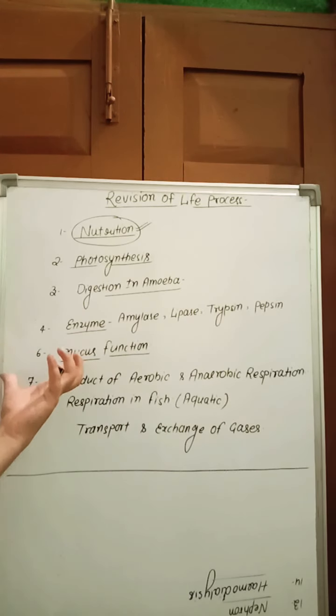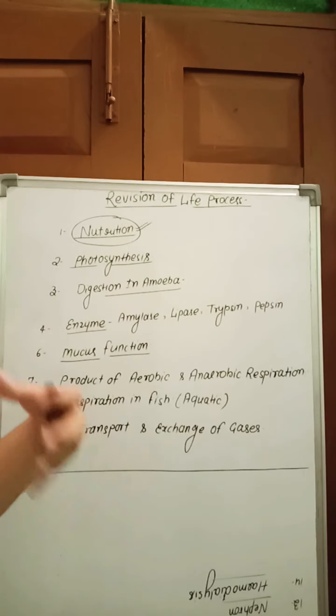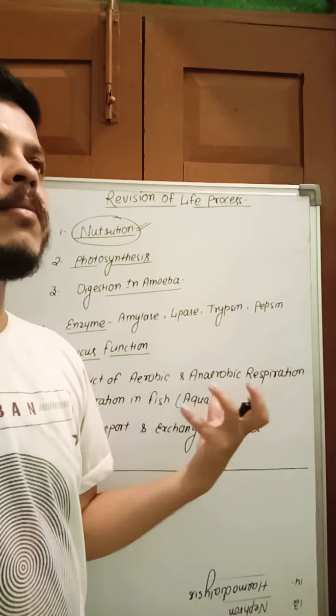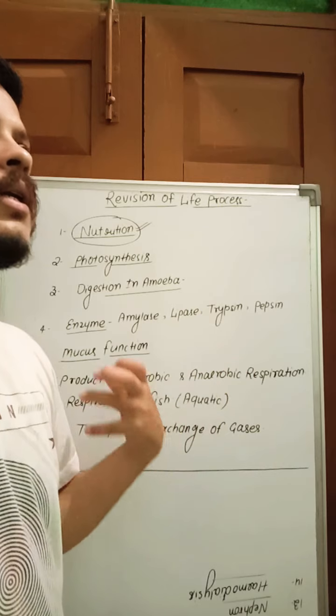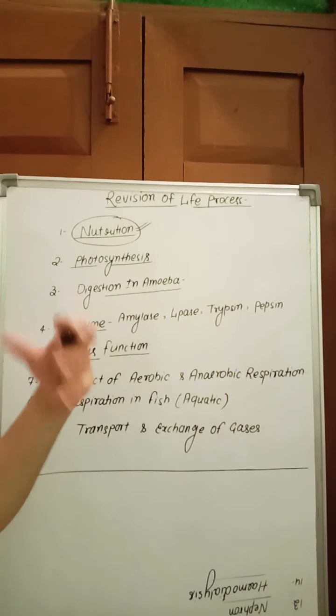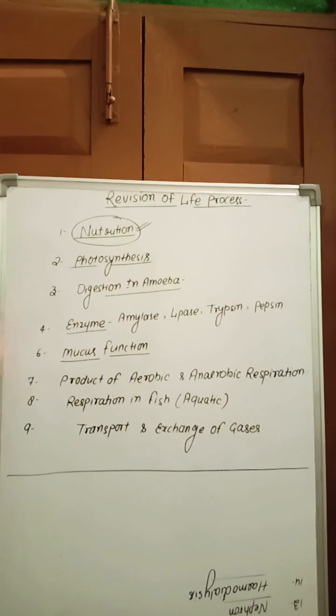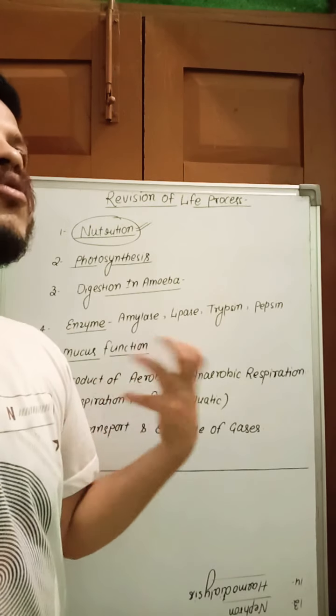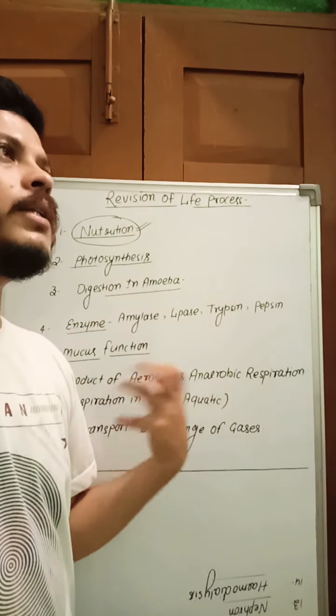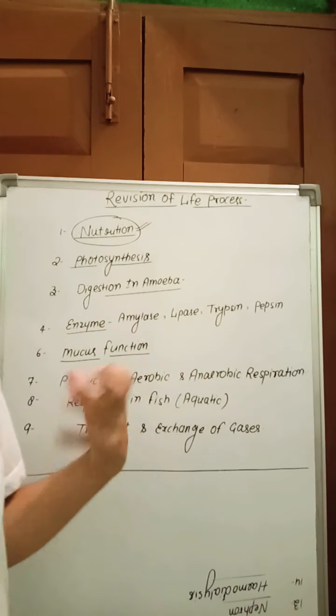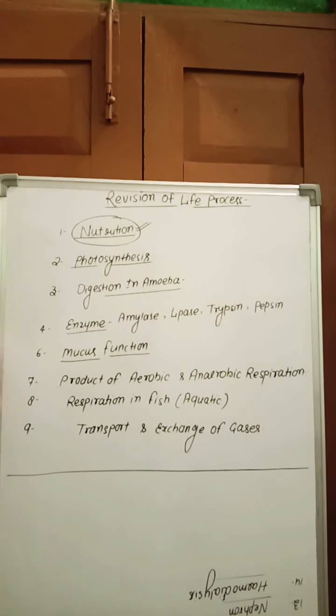What is the function of nitrogen for plants? A large amount of nitrogen, 78%, is present in the atmosphere. This nitrogen is fixed by bacteria and given to the plants. The plants use this nitrogen for the formation of ammonia and proteins. These proteins help in the development and growth of the plant. That's why nitrogen is important.